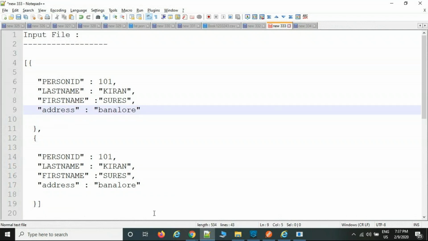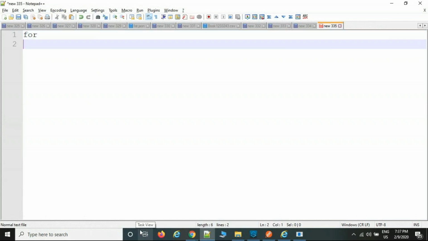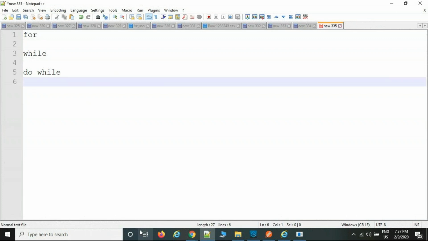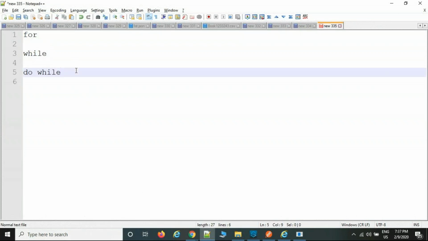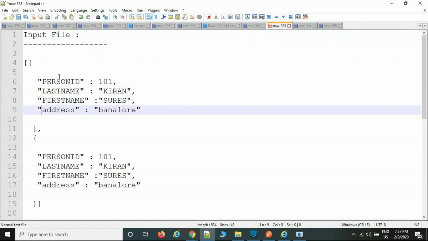but if we have more than one set of persons, we need to write the loop. Normally in other programming languages and integration tools, they have looping mechanisms like for loops, while, and do while. But when it comes to MuleSoft, there is no for, while, or do while mechanism. So there is an operator called the map operator. By using the map operator, we are going to repeat the list of persons. Because list means more than one person.